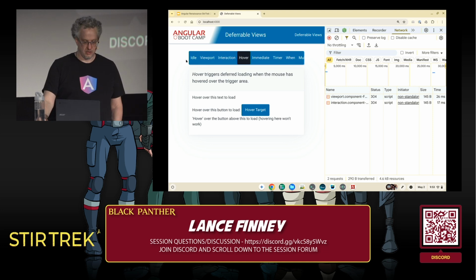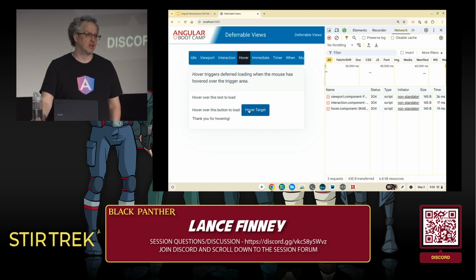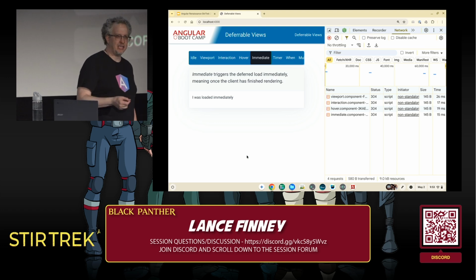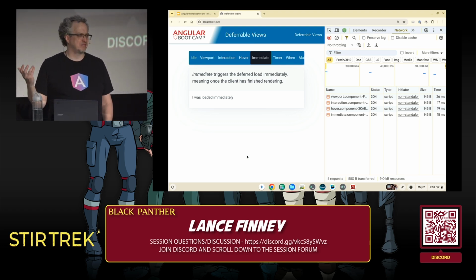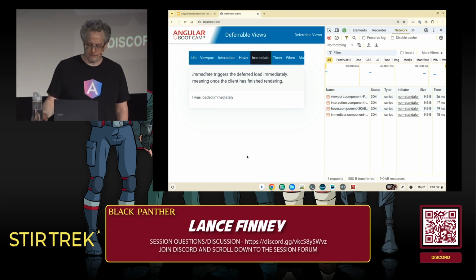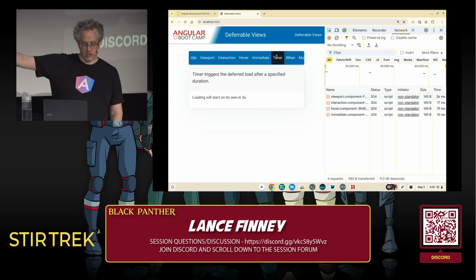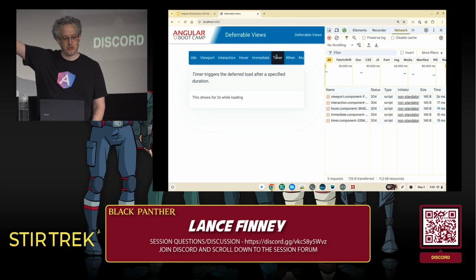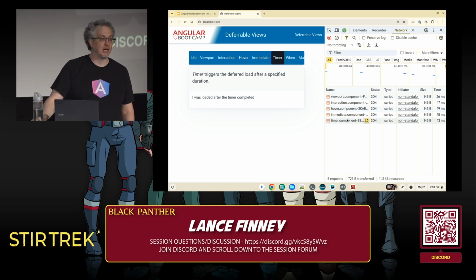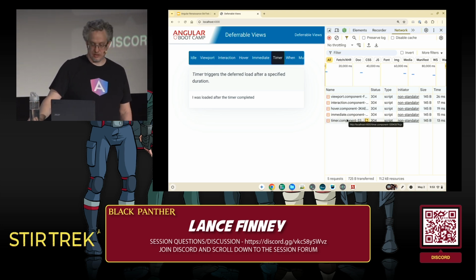Next we have hover. So I'm going to hover over the second one. So I come down here and hover over the button, and at that point it brings in the hover component, or I hover over that placeholder. We also have immediate, which will bring it in immediately, and that's really kind of hard to demonstrate because what's the difference between immediate and idle on a tiny app like this, but you can have it bring it in immediately. The last built-in one is timer. 1, 2, 3 seconds, 1, 2 while loading. There we get it. And you can see it came across the wire when the 3 seconds were done.